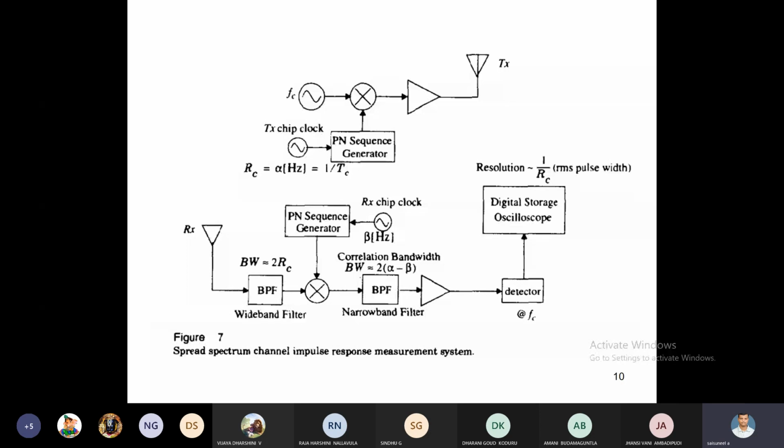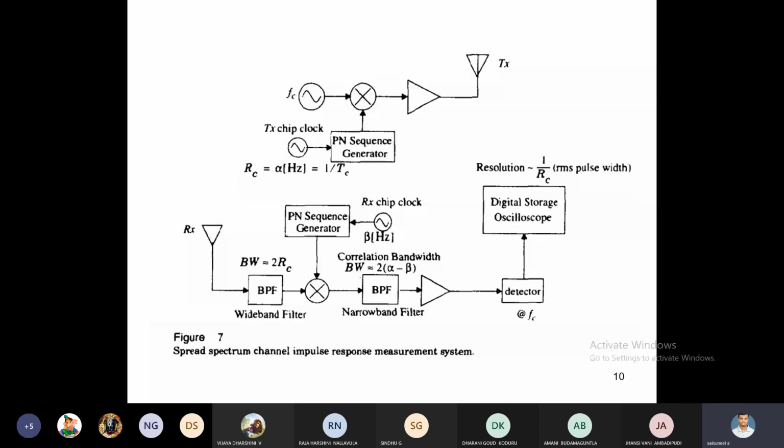Here also modulation takes place by using a mixer. The input signal is FC. The other one is called the transmission chip clock. What is the use of the chip clock here? The chip clock generates a pseudo noise code with respect to time, based upon the timing only. Based upon the chip clock, the PN sequence generator generates a pseudo noise code.